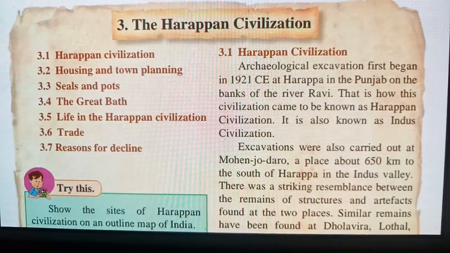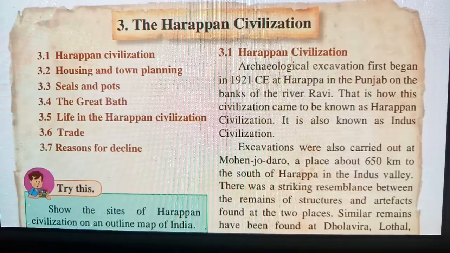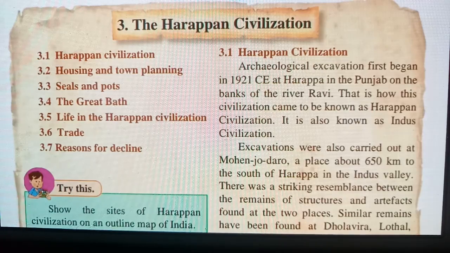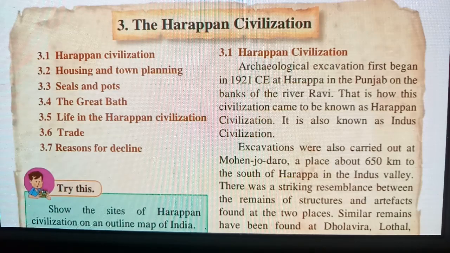The Ravi river is near Punjab, and in 1921 they did an archaeological excavation. Archaeological excavation means they found something from underground, and after finding it they used it. They found something of Harappan civilization. That is how this civilization came to be known as Harappan civilization.